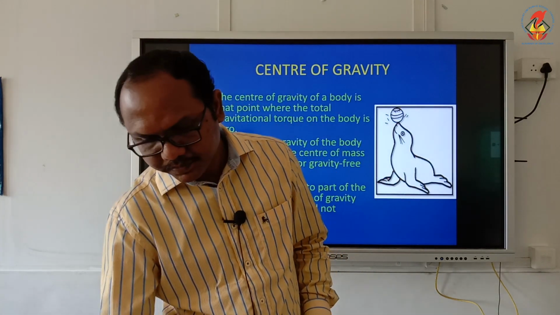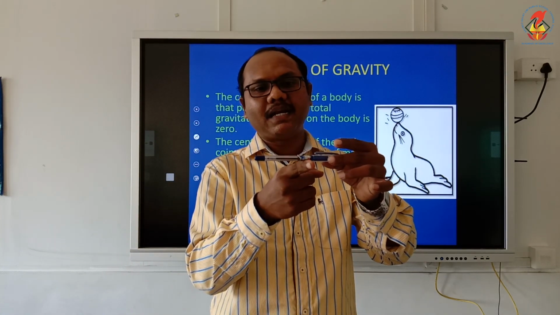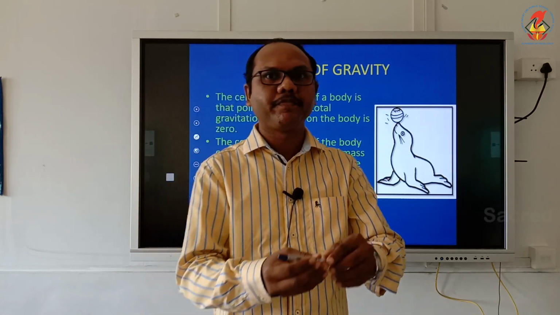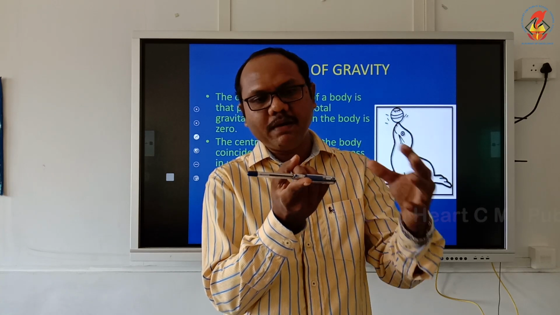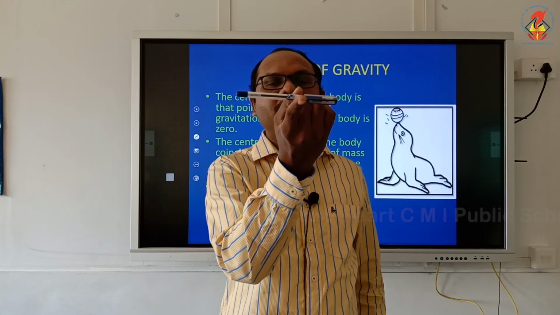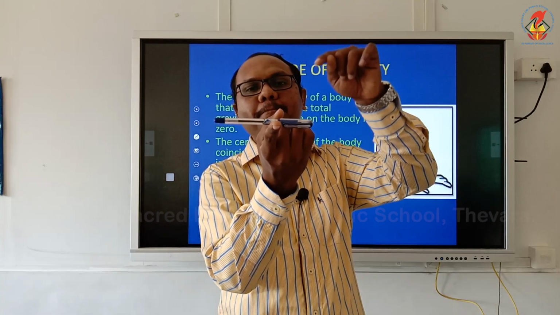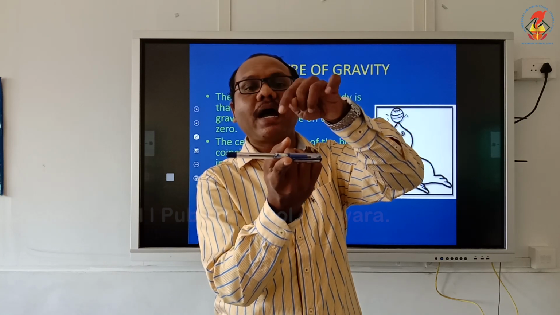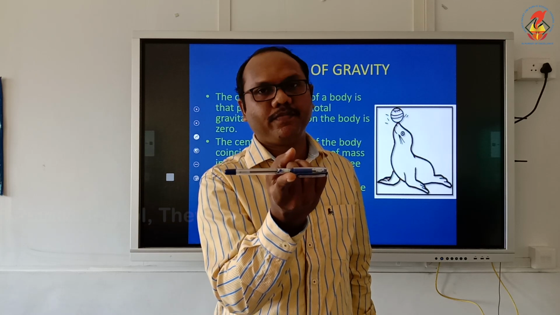Now, see, I am holding the pen like this and trying to balance it. It fell. Now I am balancing at one particular point here. Now the pen is not falling. The pen is steady because I am holding it at the center of gravity.